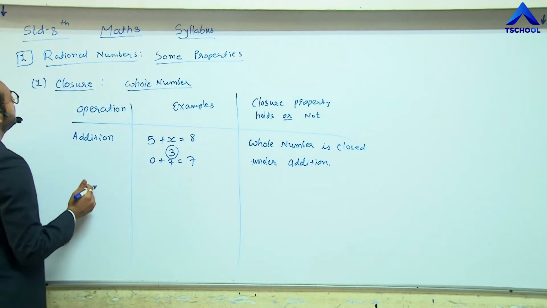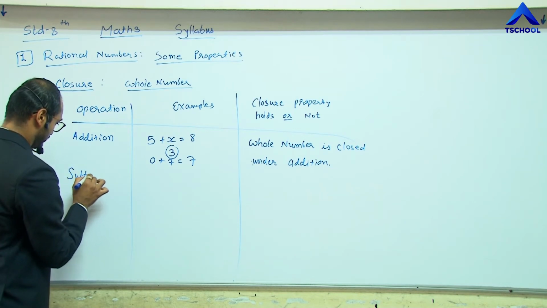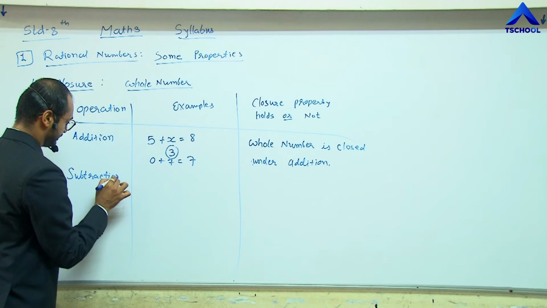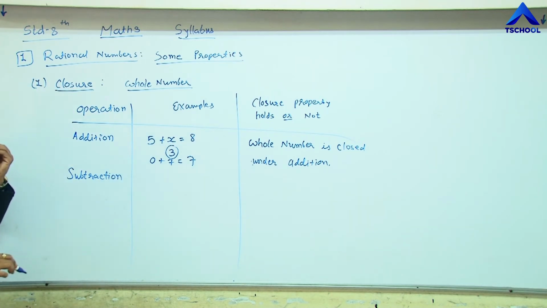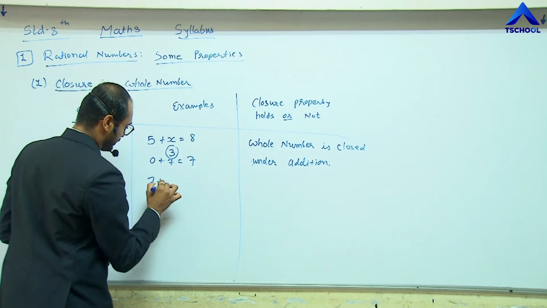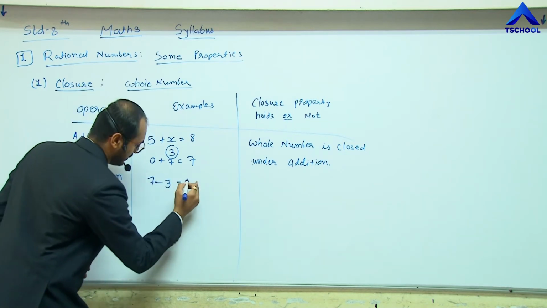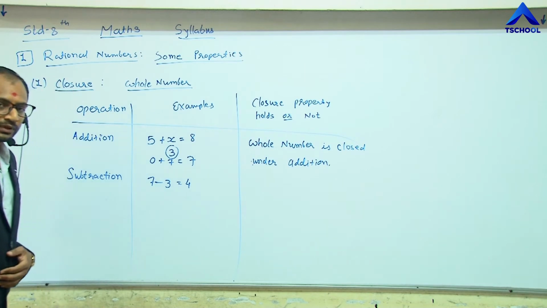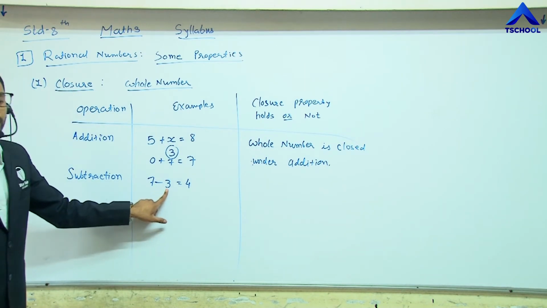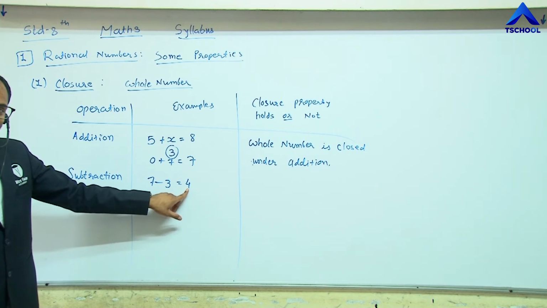Now let me take the second operation, which is subtraction. If we subtract two things, like 7 minus 3, we get 4. Here 7 and 3 both are whole numbers, and we get a whole number. But does it hold every time?